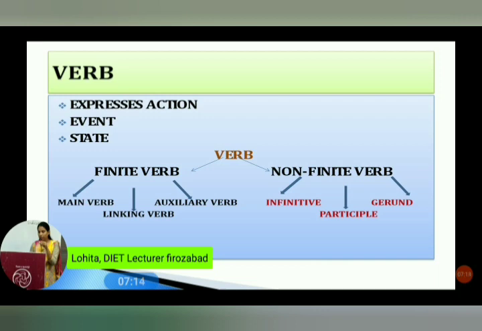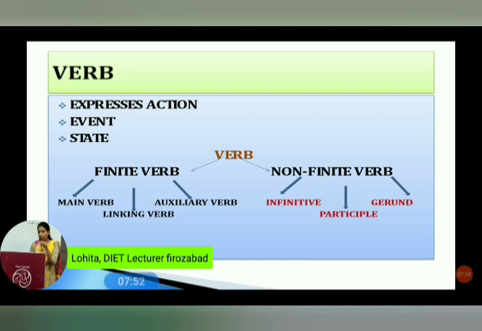Participle works as an adjective or an adverb. For example: laughing Buddha, smiling doll, lost bag. In laughing Buddha, Buddha is a noun and it is qualified by the word laughing. It means only an adjective qualifies a noun. So laughing is an adjective and it is in the form of a participle. Laughing Buddha. Gerund. Gerund also works as a verbal noun.